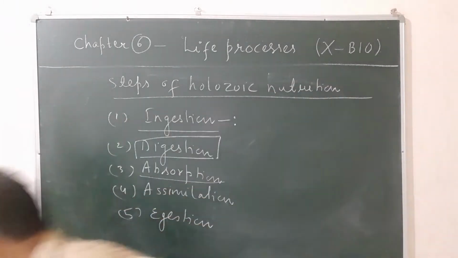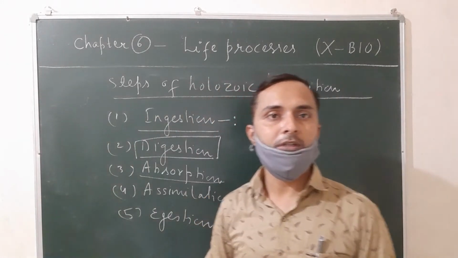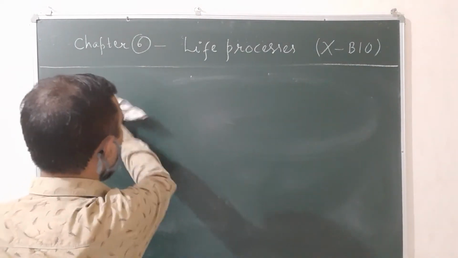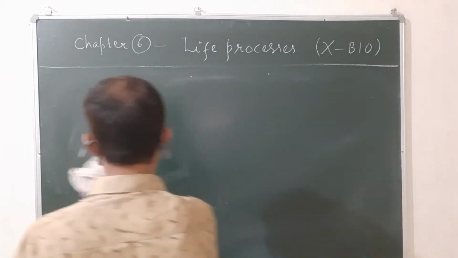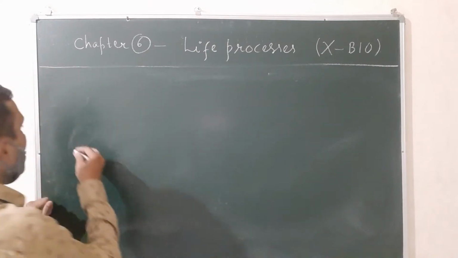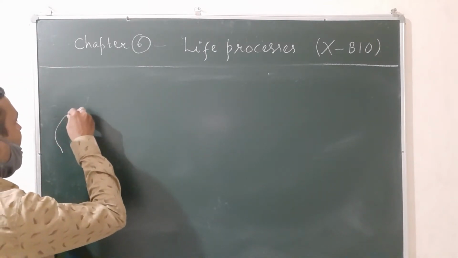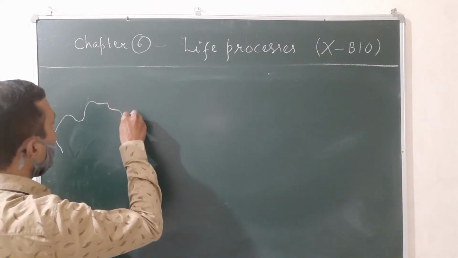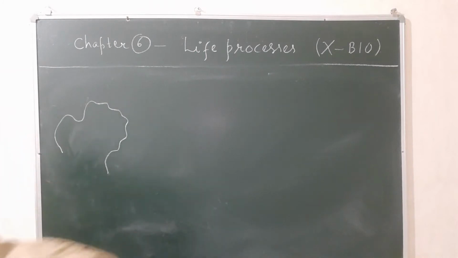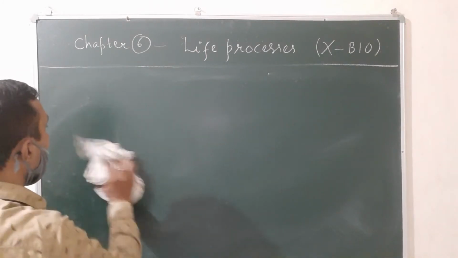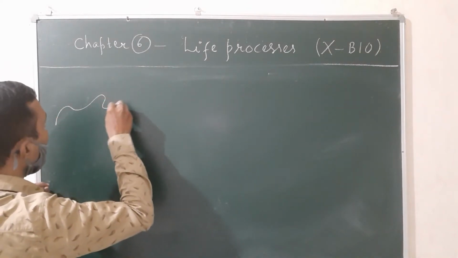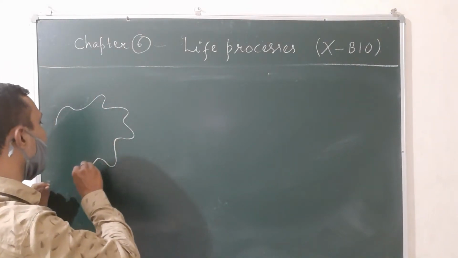Now let us see the holozoic nutrition in amoeba. In case of amoeba, again there are a total of 5 steps. Step 1, see the diagram. First I will draw the diagram, then we will discuss the details of each. Amoeba is a unicellular eukaryotic animal. It is aquatic. It has projections known as pseudopodia.